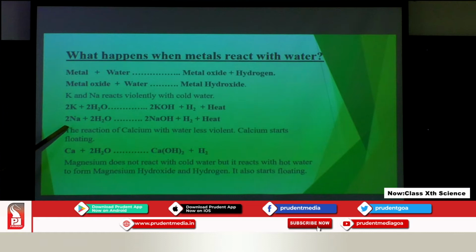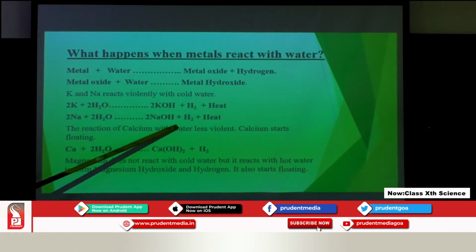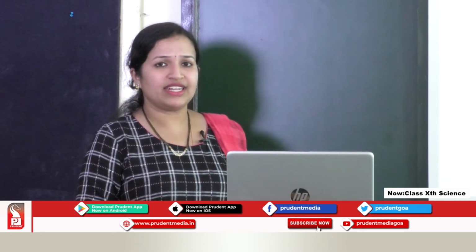The next is sodium. Sodium, when it reacts with water, forms sodium hydroxide. Sodium hydroxide is also an alkali. Hydrogen gas is released and heat is evolved. So, both the reactions, with sodium and potassium, are highly exothermic reactions. A large amount of heat is evolved.